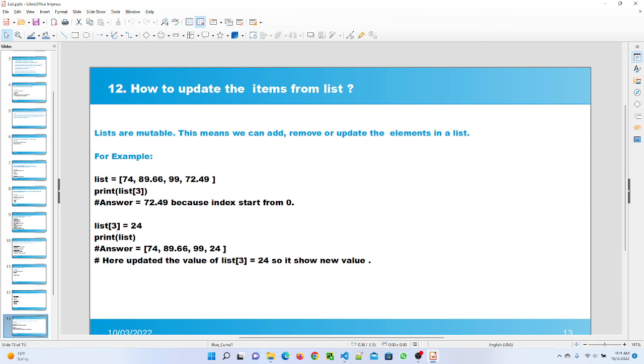I try to change that value, and I pass the index 3, and I gave the different value. Here I mentioned the value 24. After execute the program, it gives me the new value 24 here. So in list we can add, update, or remove the elements in a list, since list is a mutable.